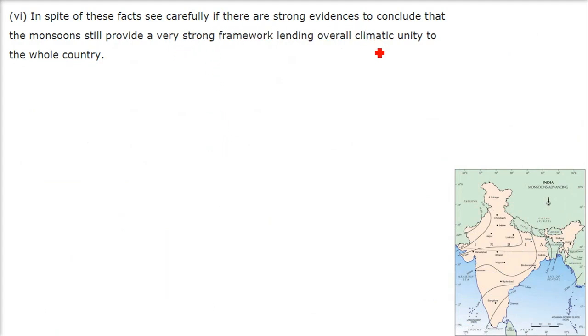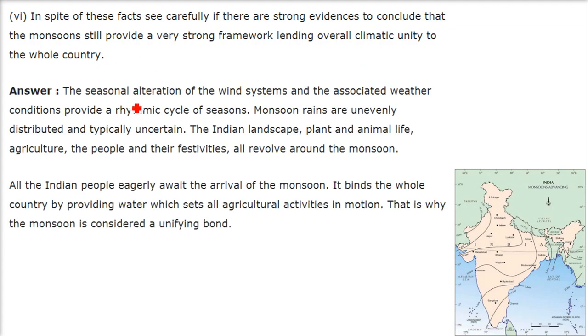In spite of these facts, see carefully, there are strong evidences to conclude that the monsoons still provide a very strong framework lending overall climatic unity to the whole country. The seasonal alteration of the wind system and the associated weather conditions provide a cyclic, rhythmic pattern of seasons. We have 4 seasons and 2 of the seasons are mainly the incoming monsoon and the retreating monsoon. Monsoon rains are unevenly distributed and quite uncertain.